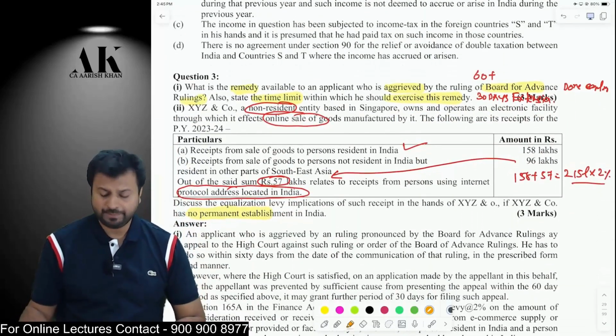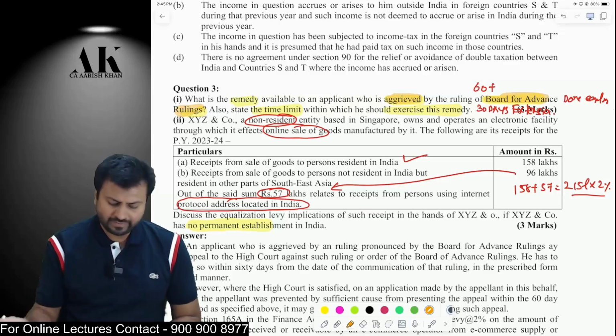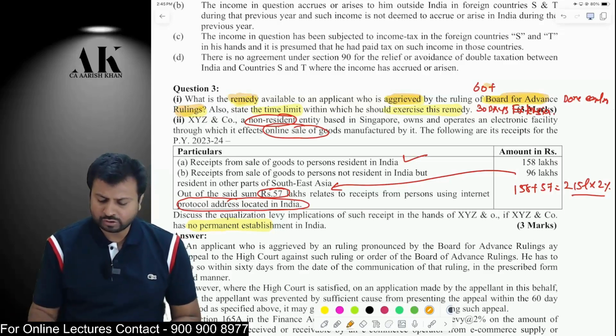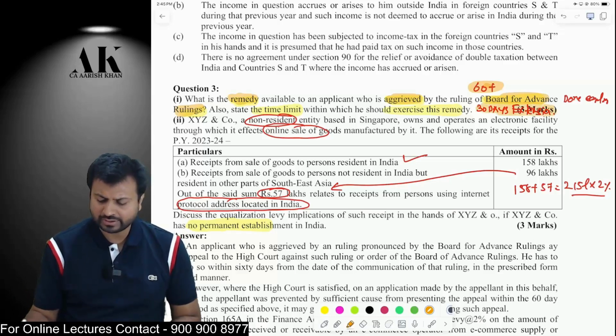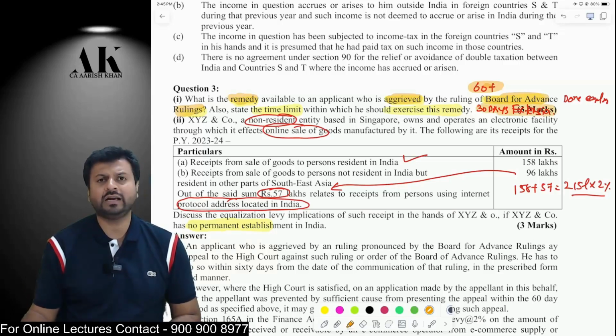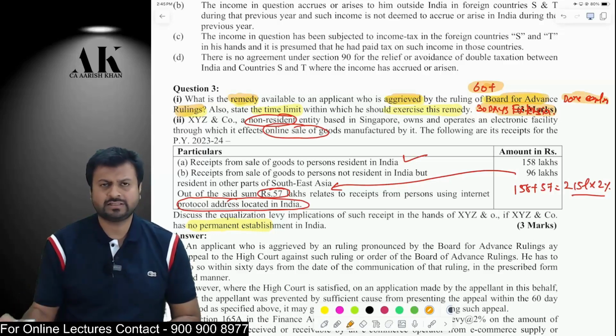Question number 3, part 1. There is an assessee who has gone to advance ruling, and the assessee is aggrieved by the advance ruling. Now, is there any remedy available to the assessee? Yes. Assessee can go and appeal to High Court within 60 days. If there is a genuine cause, then the assessee will also get an extension of 30 days more. This also we have done earlier, but still it is an important point. That's the reason I'm saying it once again.